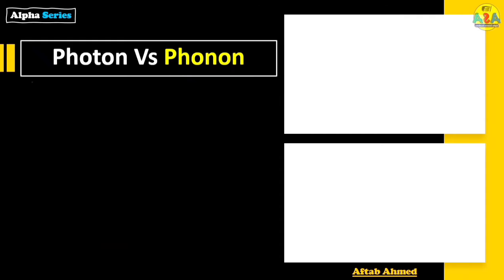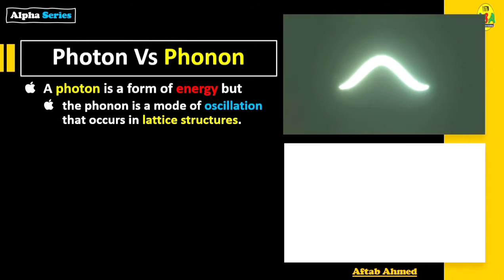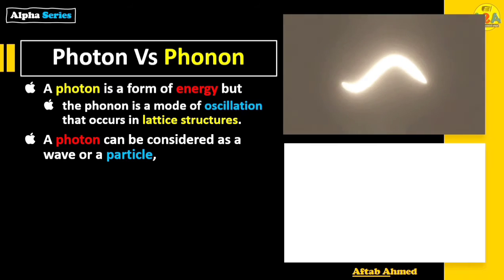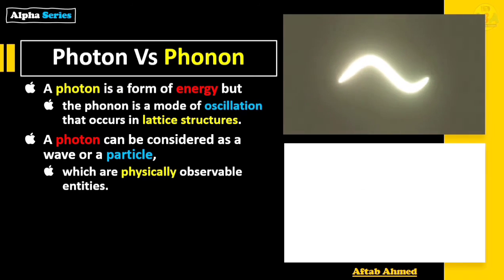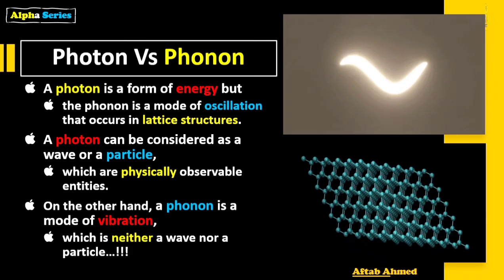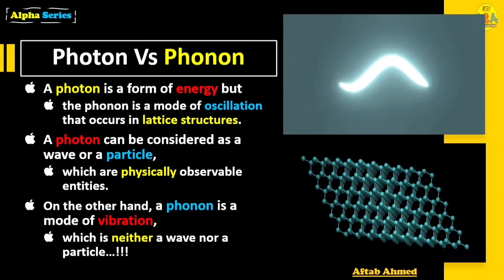Photon versus phonon. A photon is a form of energy, but the phonon is a mode of oscillation that occurs in lattice structures. A photon can be considered as a wave or a particle, just like in wave-particle duality, which are physically observable entities. On the other hand, a phonon is a mode of vibration which is neither a wave nor a particle.